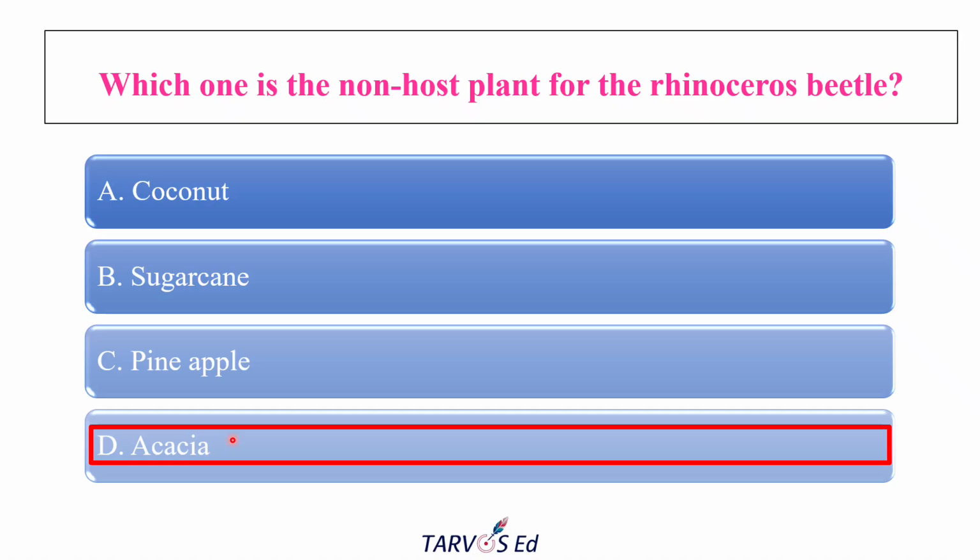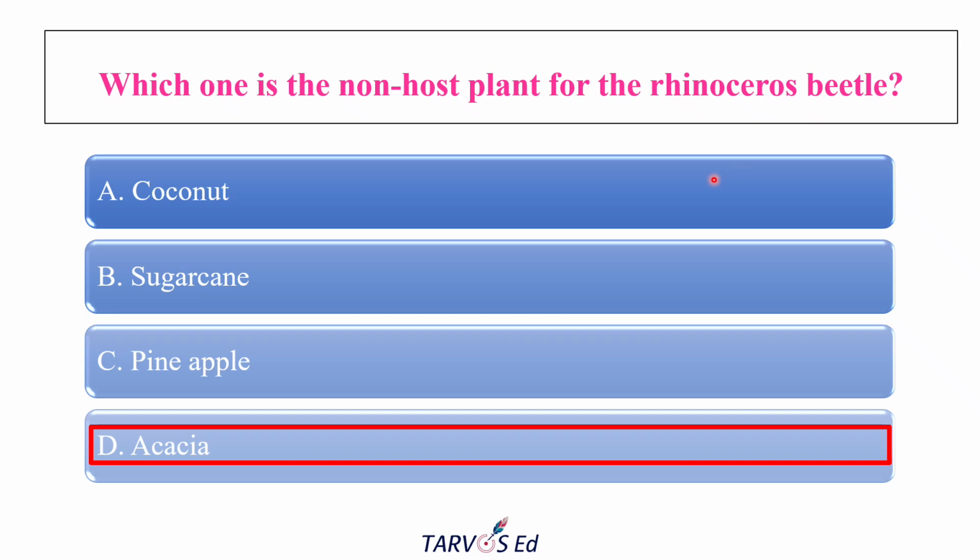Why is this correct? Because acacia is a non-host. The others are hosts, because the rhinoceros beetle, Oryctes rhinoceros, is a major pest of palms, coconut palm, and some monocots. It breeds in decaying organic matter and mainly feeds on the growing point of palms like coconut, and sugarcane as well.